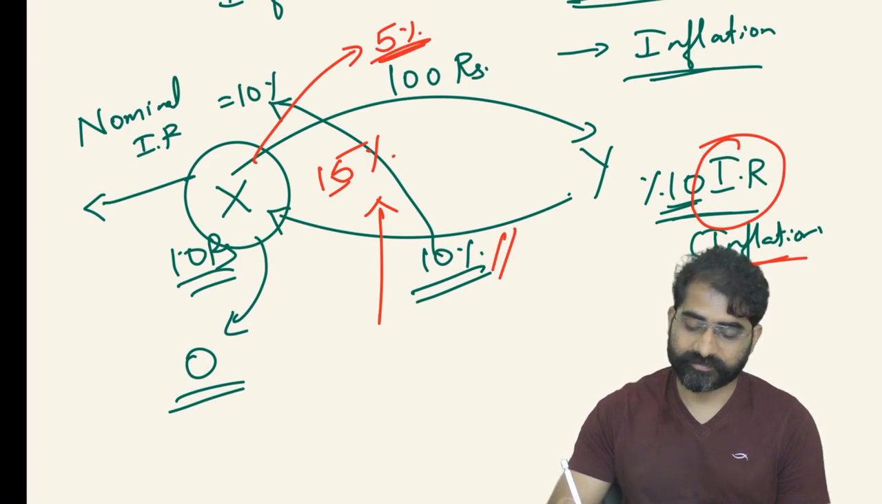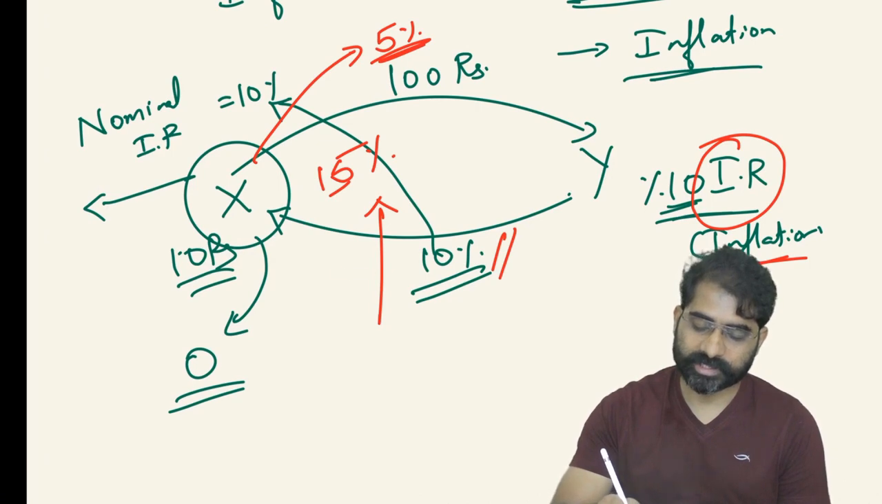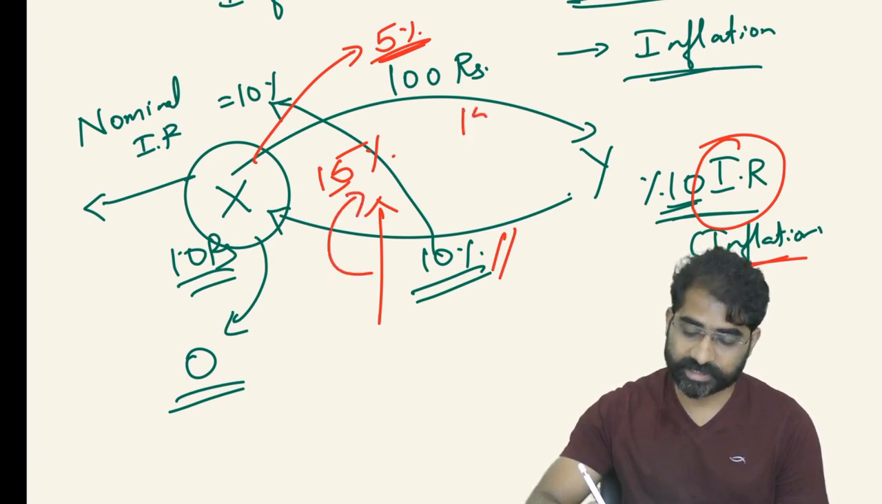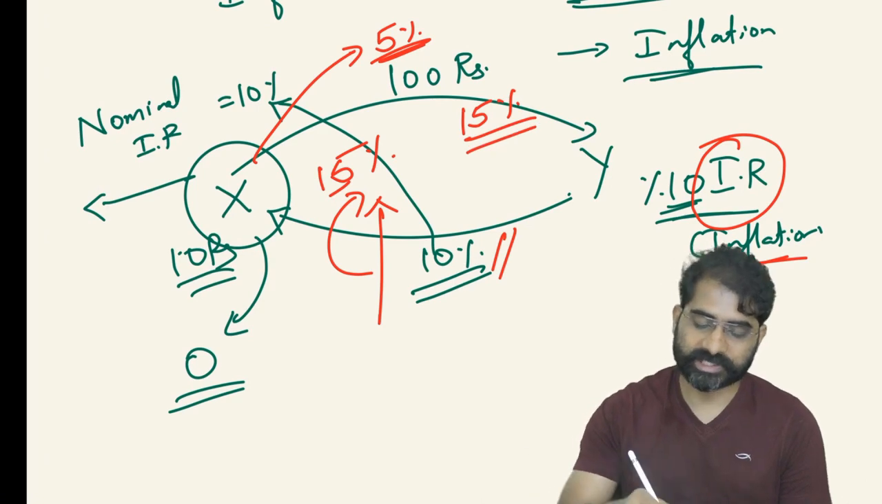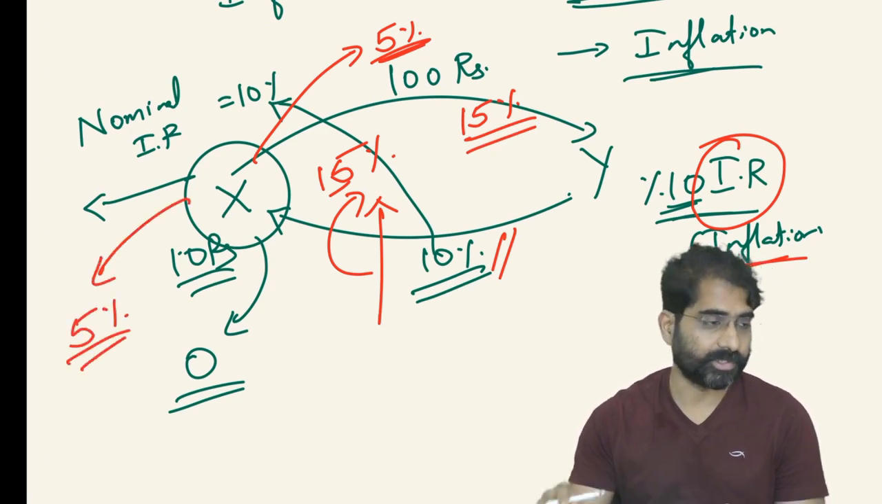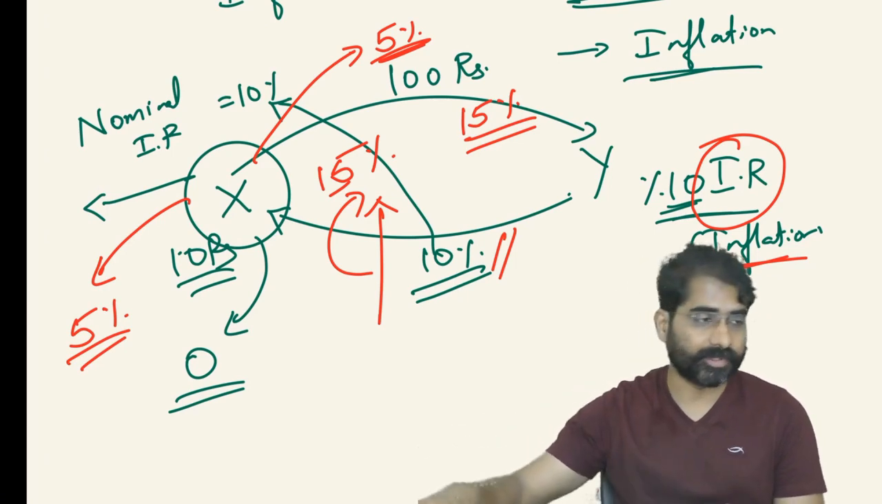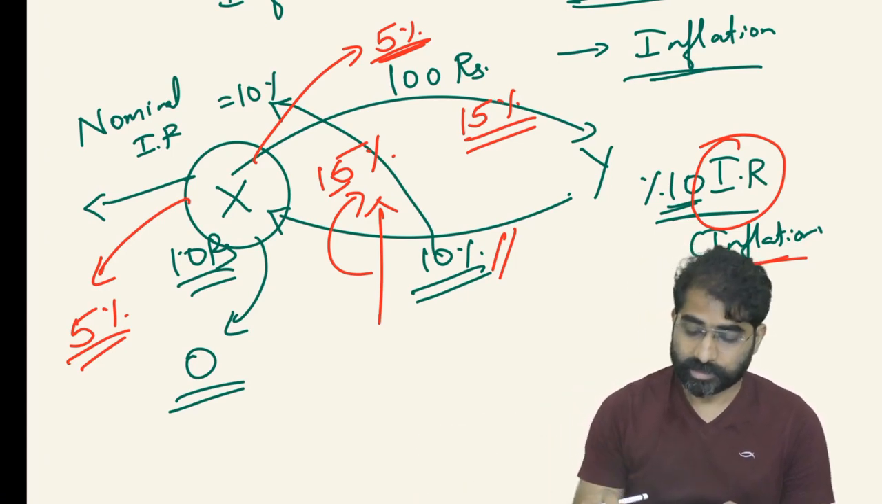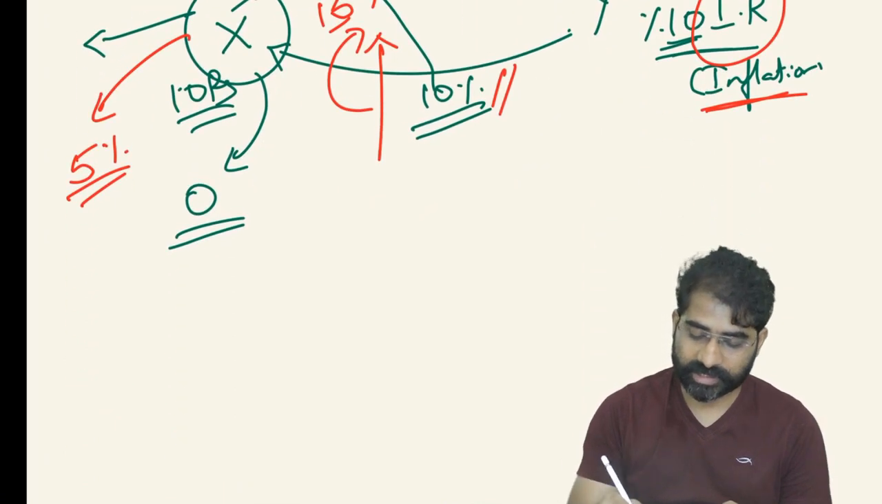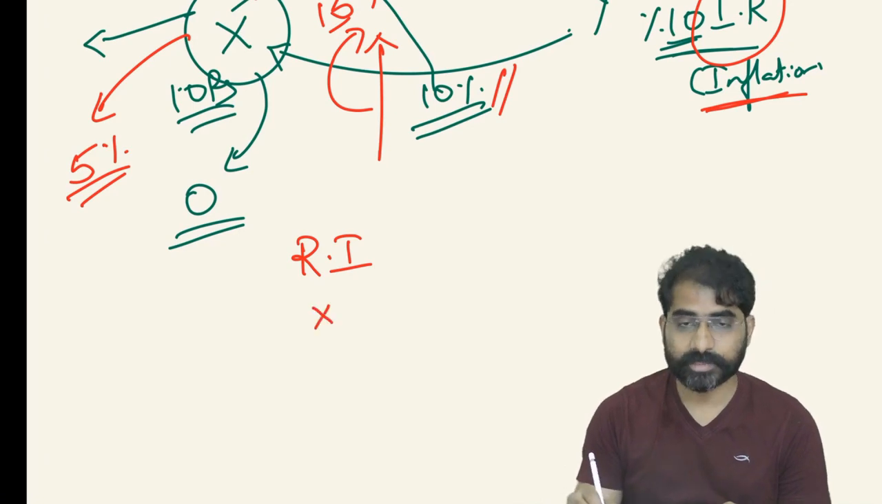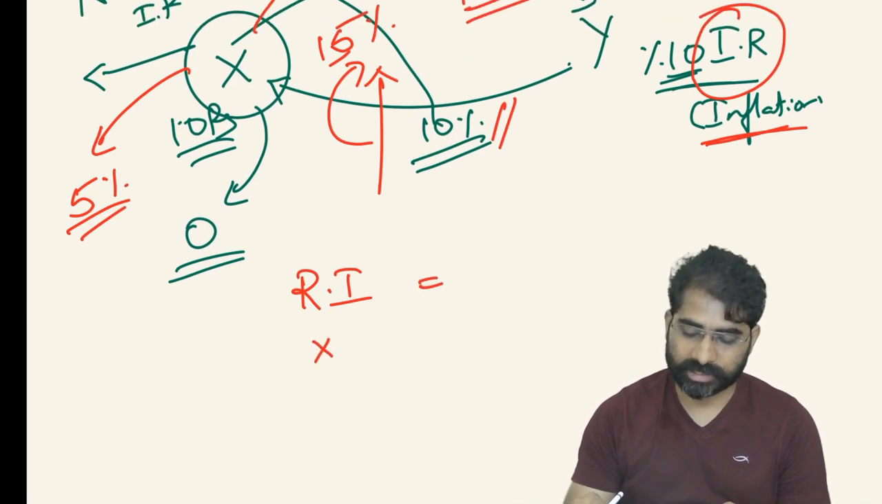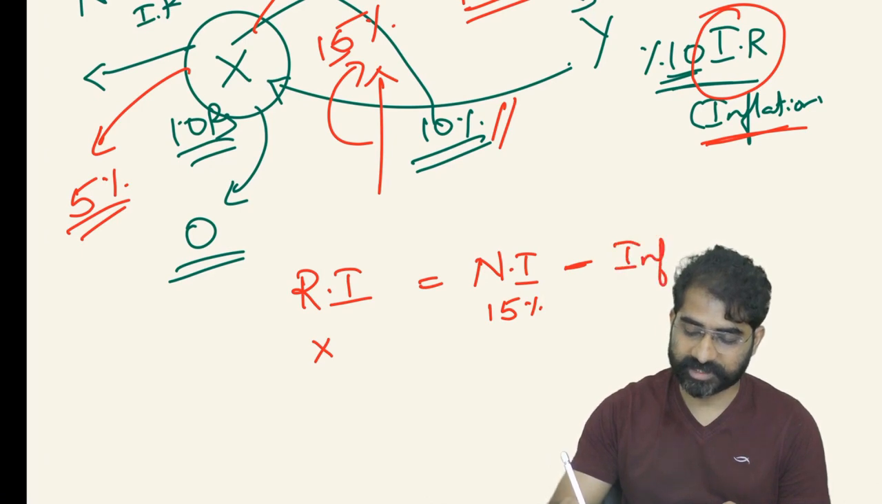If X wants a 5% return, he has to increase the nominal interest rate to 15%. If the nominal interest rate becomes 15%, then only X will get a return of 5% here. I think everybody is able to get this. So what is the understanding? It is very simple. The real interest rate which X is getting is nothing but the nominal interest rate, in this case 15%, which I am charging, minus the inflation rate in the economy.